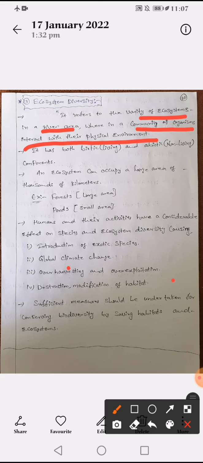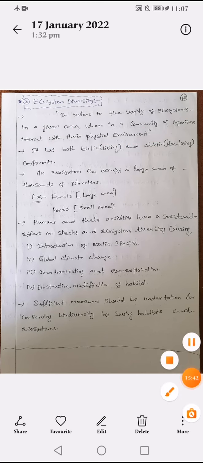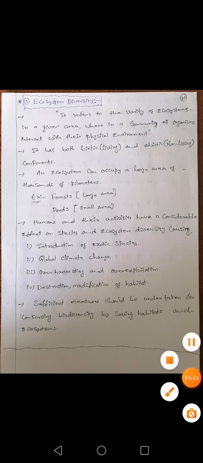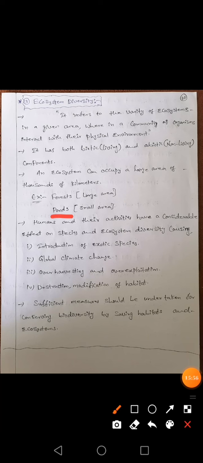Ecosystem diversity covers a large area of thousands of kilometers. The total planet we simply call an ecosystem, and in that ecosystem there are many different types of ecosystems. For example, take a forest. A forest is a very big area covered by a number of plant species. Take a pond area. Ponds are very small areas, water storages which cover small areas.